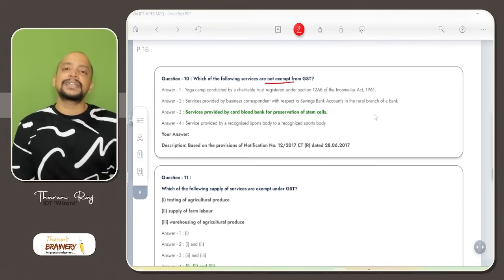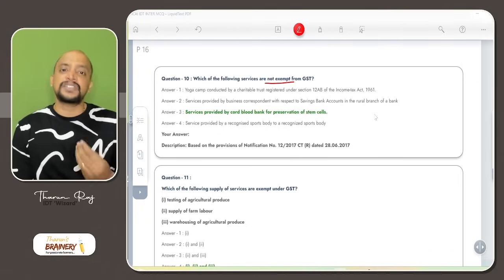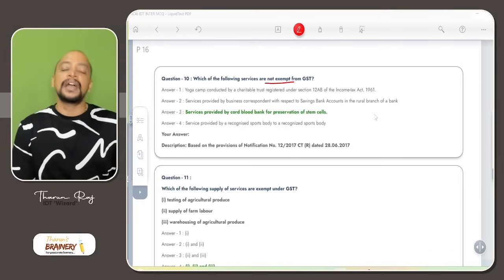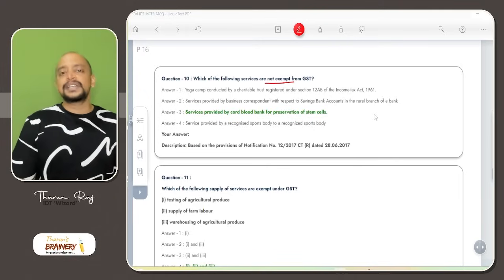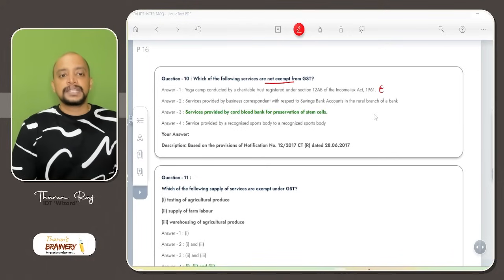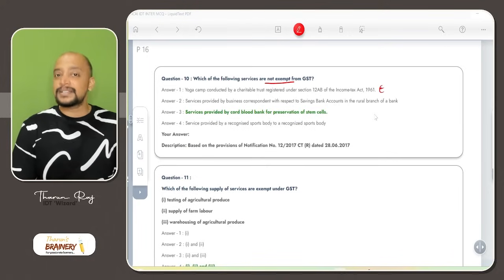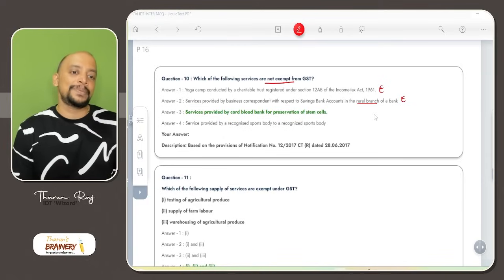So yoga camp, any services provided by a charitable trust, if it is a charitable activity, it is exempted. Advancement of religion, spirituality and yoga is given in the list of charitable activities. Due to that reason, it will be exempted. Services provided by a business correspondent with respect to a savings bank account in a rural area branch, exempted. If it is an urban area branch, then it will be taxable.